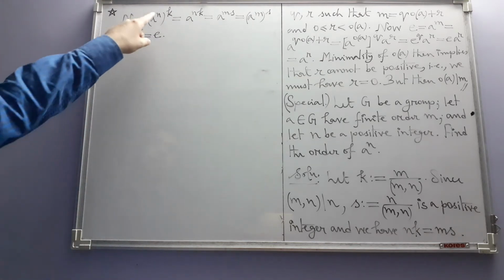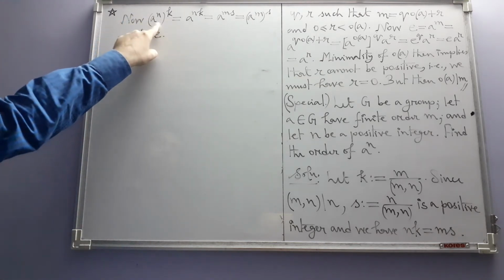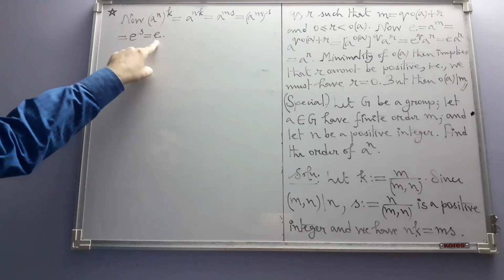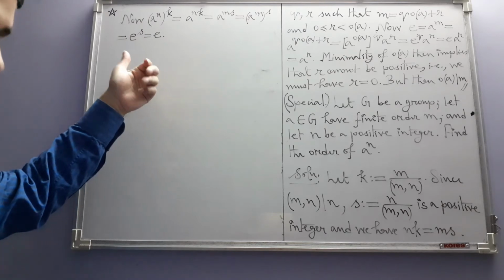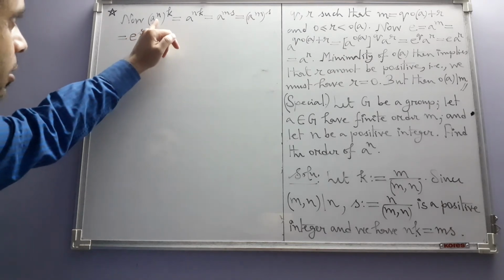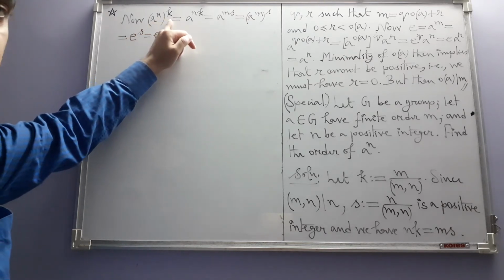So you see that the Kth power of the element A to the power n is equal to e. So by the previous exercise, 36, order of A to the power n divides K.